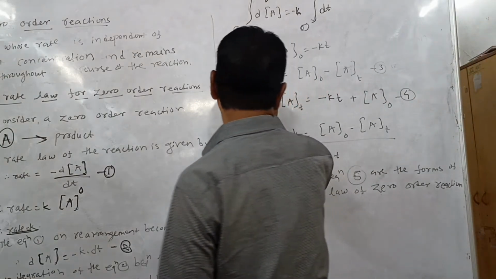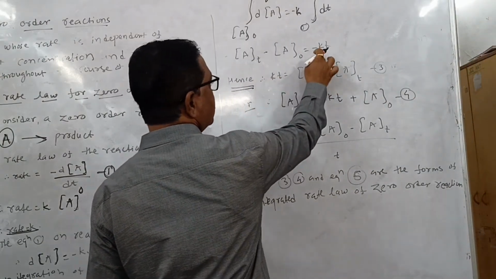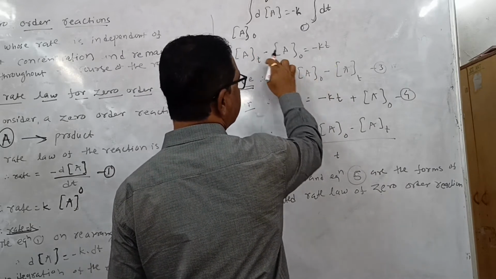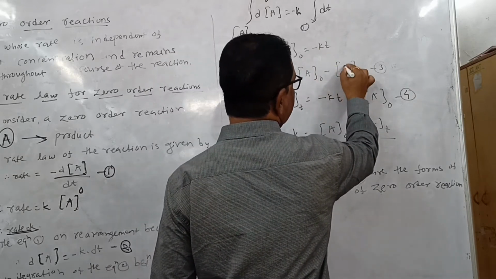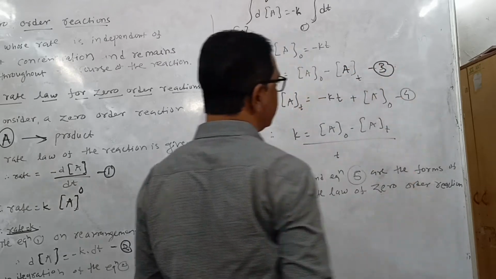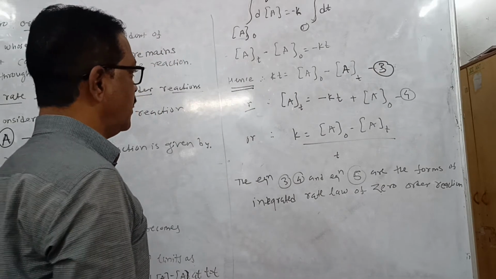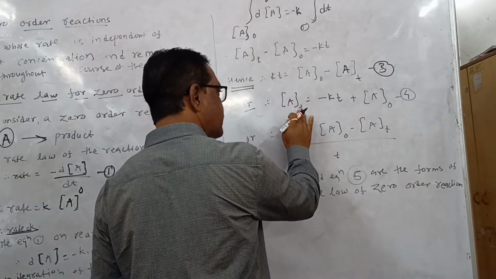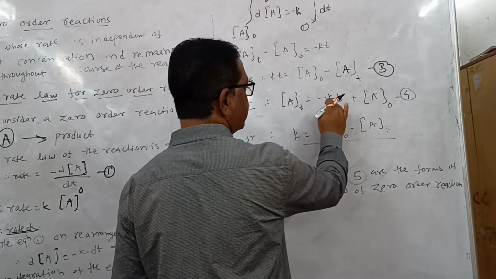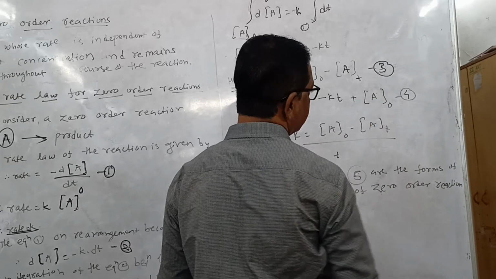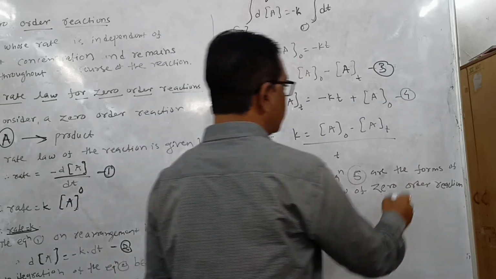Hence kt is equal to [A]0 minus [A]t. This is equation number 3. Or [A]t is equal to minus kt plus [A]0, equation number 4.